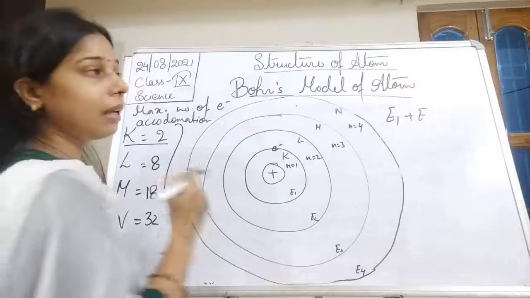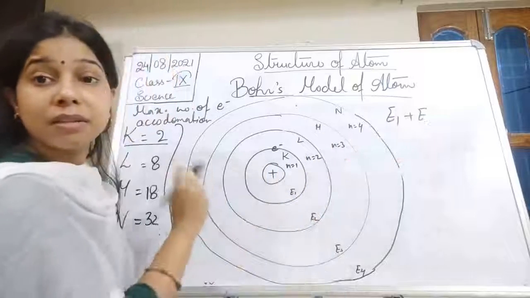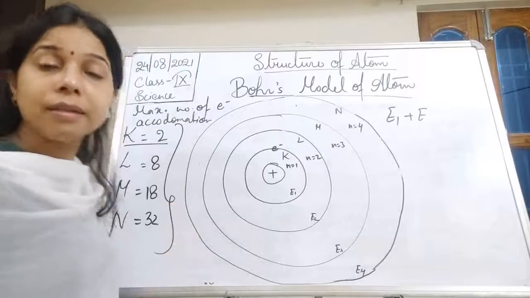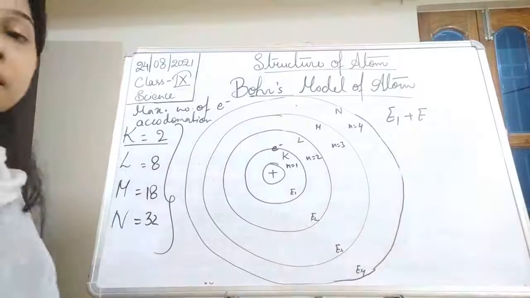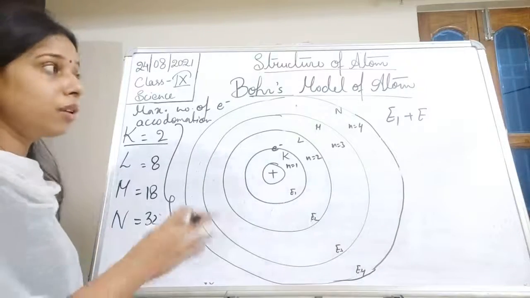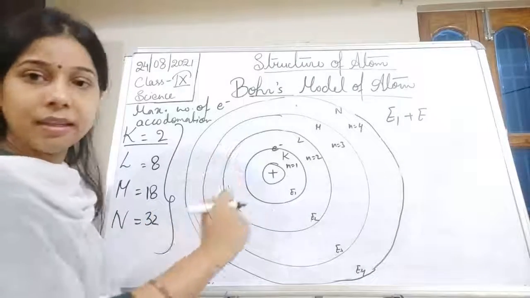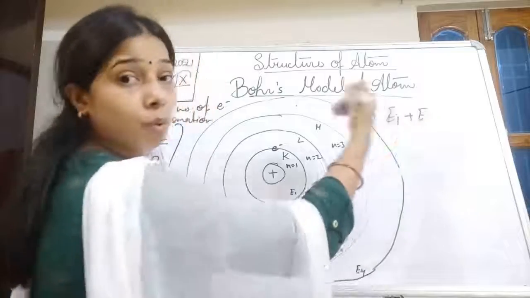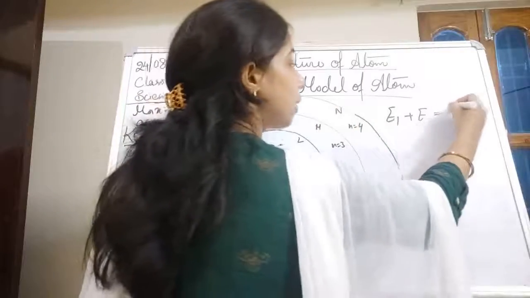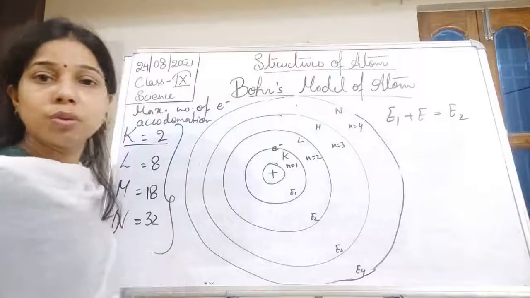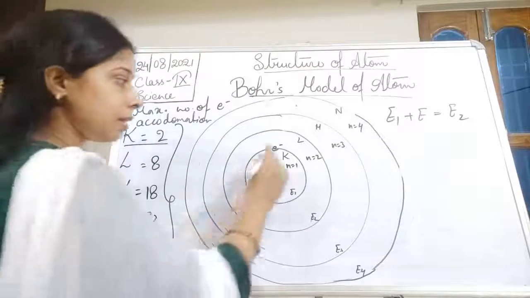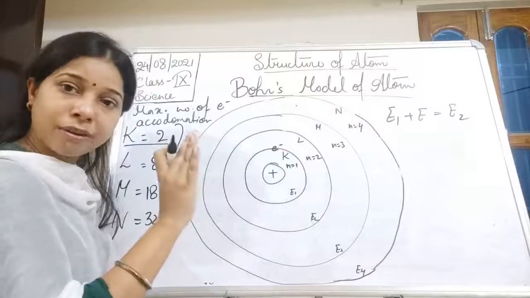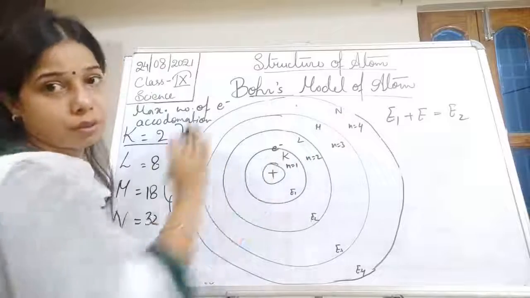Suppose the amount of energy received by this electron is E. Since it has received more energy, its energy will become E2. So for this particular period of time, the energy increases to E2.